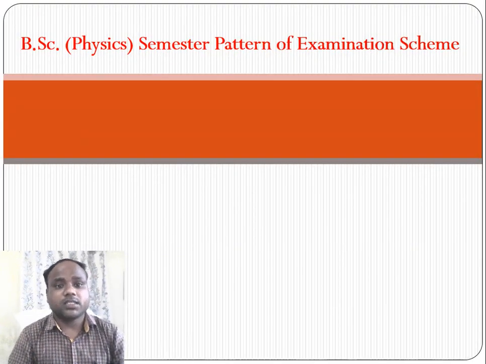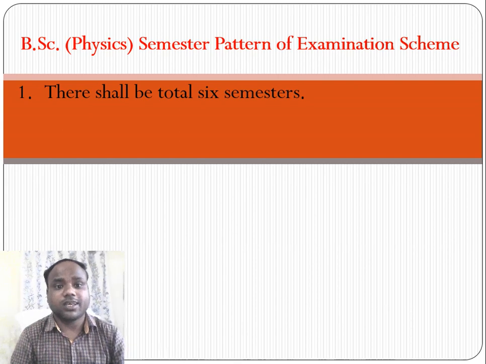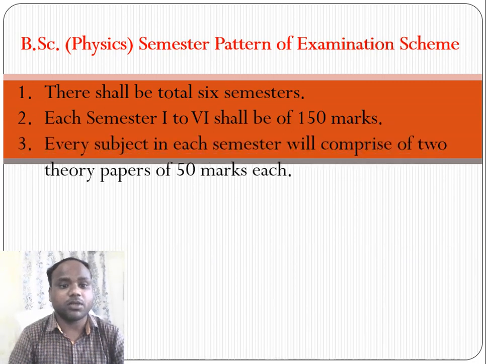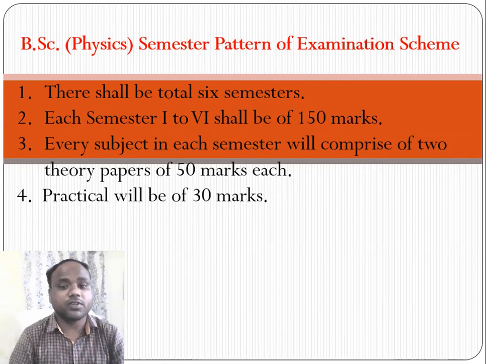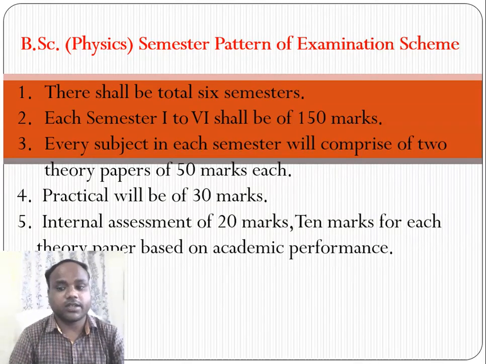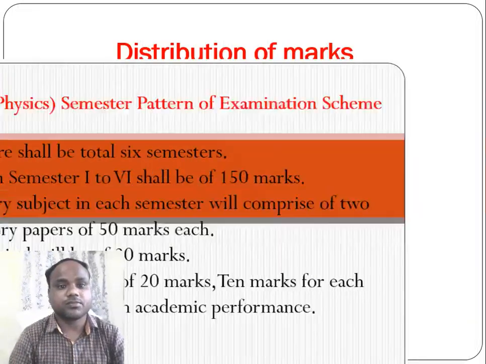Students, in BSc Physics semester pattern of examination, there shall be total 6 semesters. Each semester 1 to 6 shall be of 150 marks. Every subject in each semester will comprise 2 theory papers of 50 marks each. Practical will be of 30 marks. Internal assessment of 20 marks, 10 marks for each theory paper based on the academic performance.